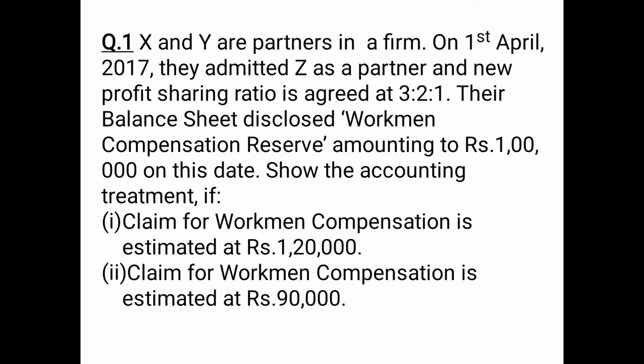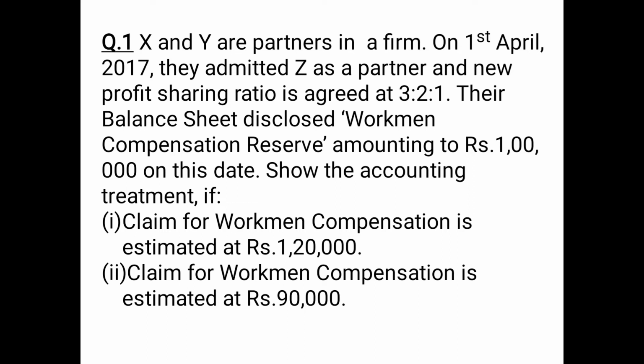So in this case, when the new partner Z is admitted on 1st April 2017, at that time there was a workmen compensation reserve of rupees 1 lakh. And you have to show the entry or the accounting treatment in two cases. Case number 1, when the claim is estimated to be 1,20,000. That means the claim is more than the reserve.